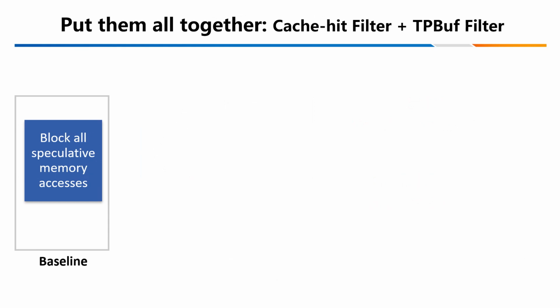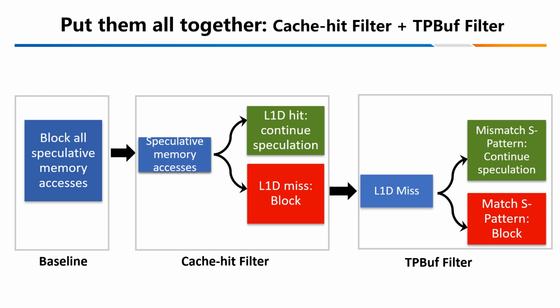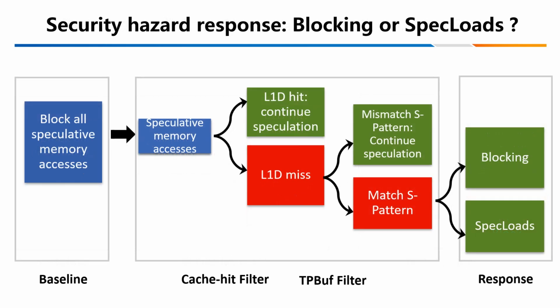Let's put them all together. Baseline simply blocks out speculation. Cache hit filter runs the speculative instructions which hit the L1 cache. Furthermore, SPBuffer filter allows speculation for a portion of L1 cache miss requests. For those which miss the S pattern, they are safe. They can continue execution. To handle the unsafe memory access, a straightforward policy is to block unsafe speculative accesses and bounce them back to the queue, where they wait for the clearance of security dependence before being reissued.